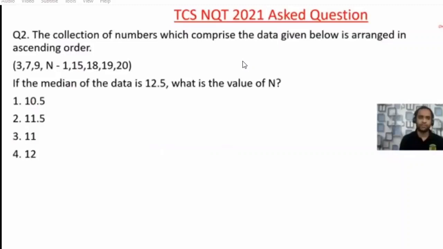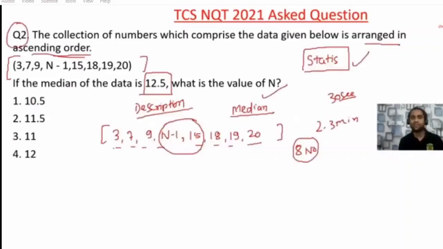Now, if you want to calculate median, what is the number of numbers? I have 1, 2, 3, 4, 5, 6, 7, 8. So the total is 8 numbers. If you have 8 numbers, that means there will be 2 middle numbers. The 2 middle numbers are n minus 1 and 15. If you have 2 middle numbers, add both of them and divide by 2. Median is given as 12.5.